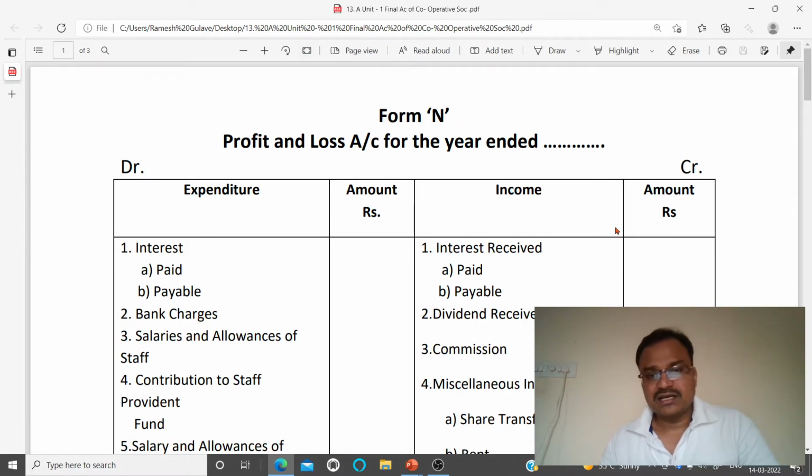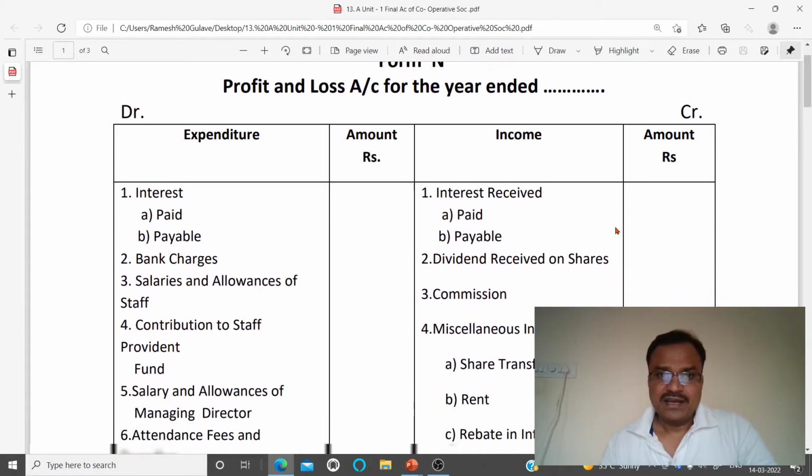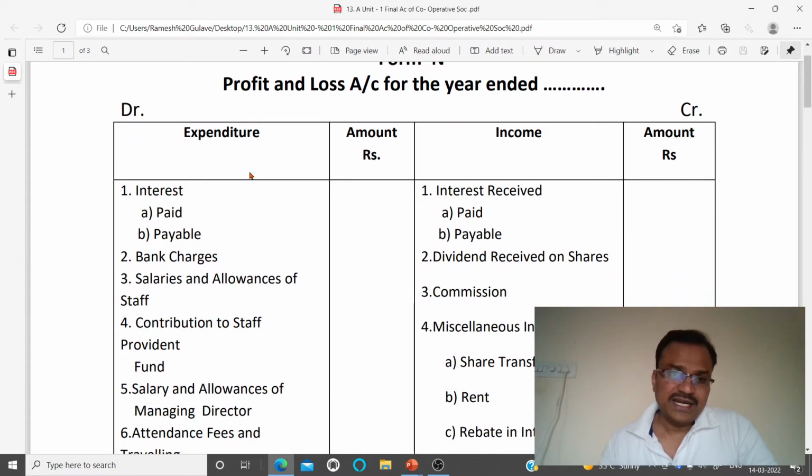So now here I would like to discuss the sub points of the format. Here, this is Form N, and in expenditure, you can observe that we have to record the amount of interest, and interest can be recorded as paid and payable. So whatever amount is paid, we have to record separately, and the amount which is payable, that is outstanding interest, has to be recorded separately.